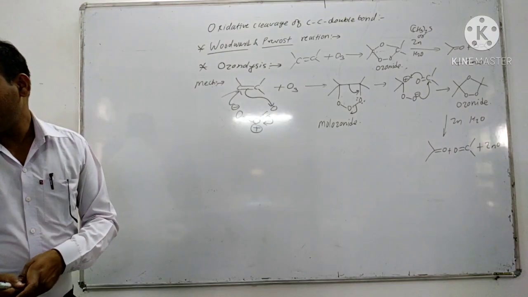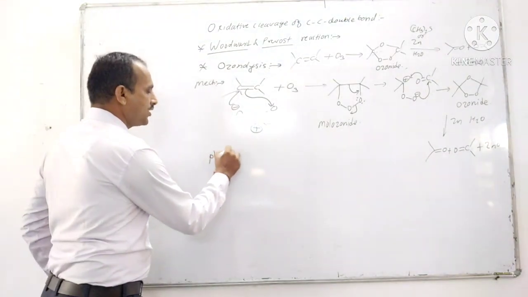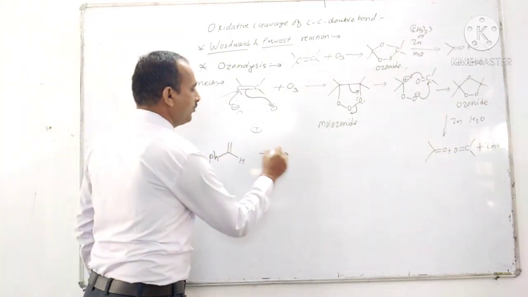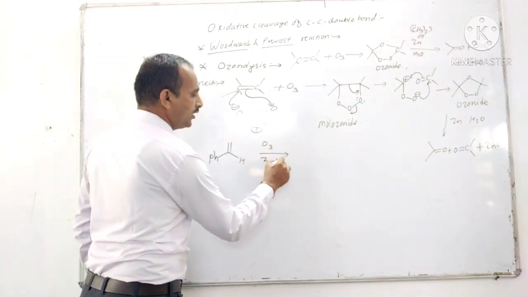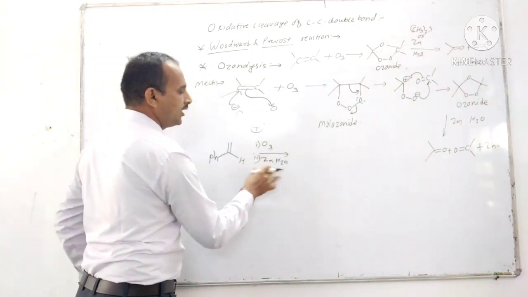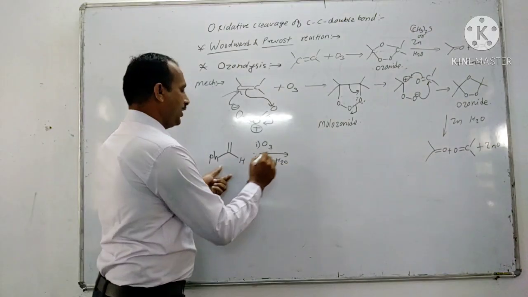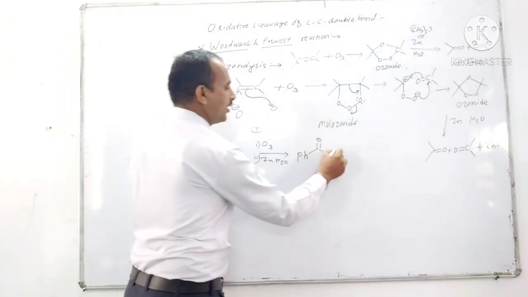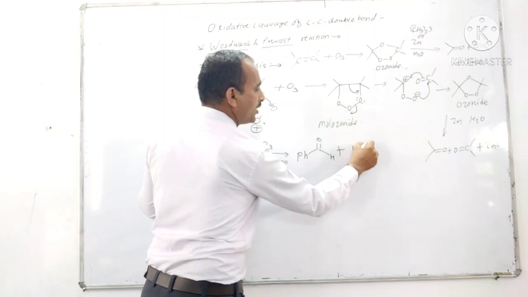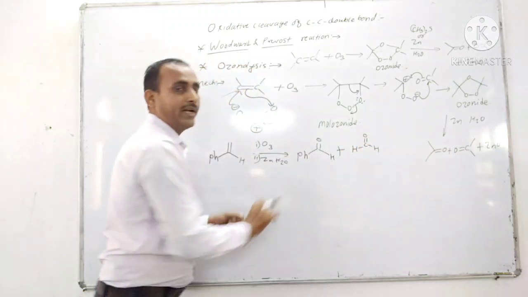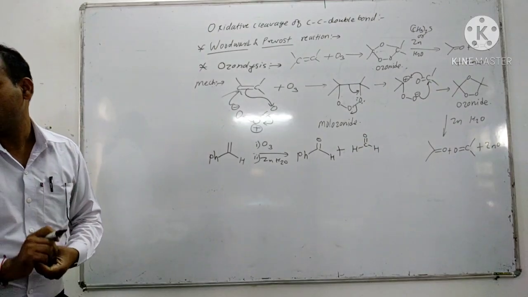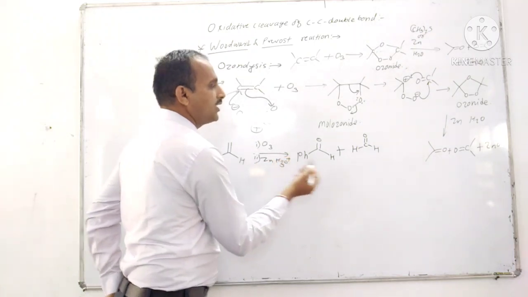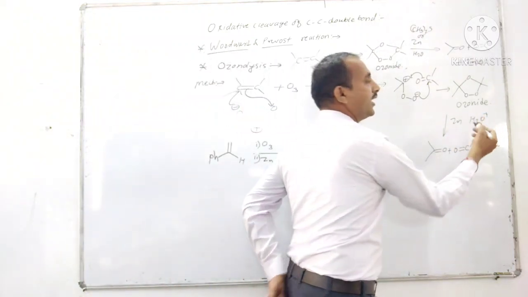Okay, let's see another example. Ph-CH=CH2. Now this alkene undergoes ozonolysis and then Zn in water. First condition is ozonolysis, second is reduction by using Zn in water. It gives Ph C double bond O, and this carbon gets converted into H C double bond O. Formaldehyde and benzaldehyde are formed from this compound. Here we can take H3O plus, in acidic condition.